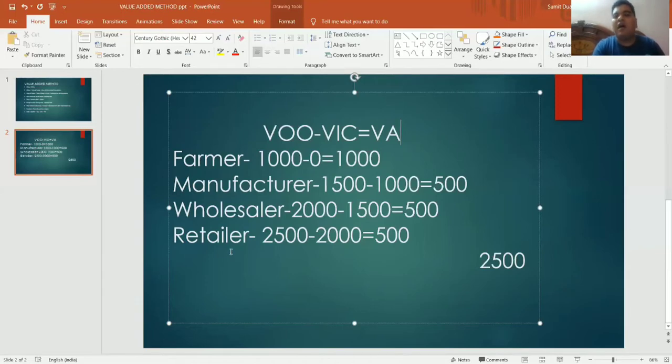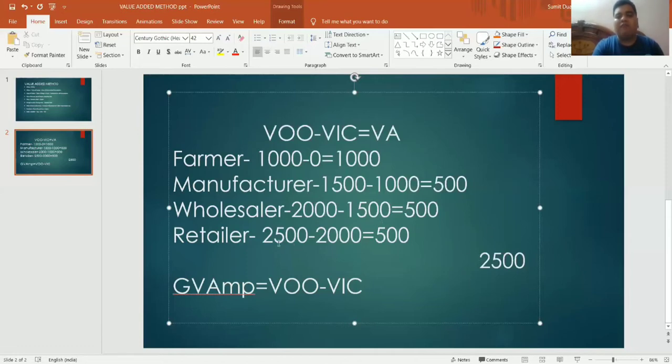So the formula under this method: gross value added at market price is equal to value of output minus value of intermediate cost. Okay, and you can see here retailer has sold the good to the consumer for rupees 2500, and here the answer also comes out to be 500 by addition of each sector. By adding all, we also get the answer 2500.